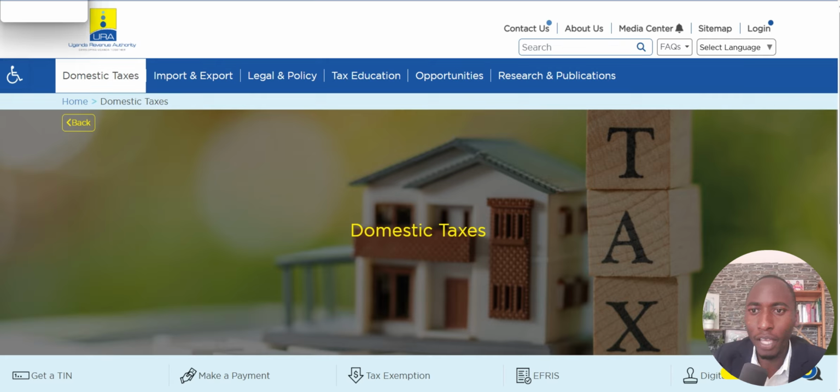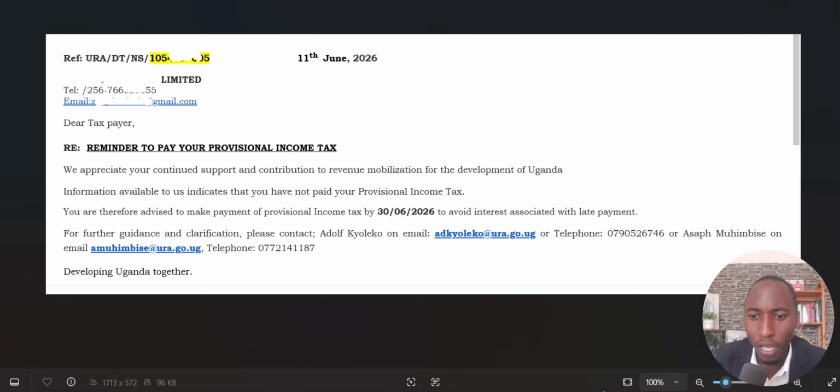So I'm working on a client who suffered the same case recently, where a penalty was slapped on them. This happened when the company had just made a year, and they did not have any idea of what happens when a year passes by without filing their provisional income tax. So the mistake was that they did not file the provisional income tax on time. When they reached the point of filing, they were slapped with a fine.